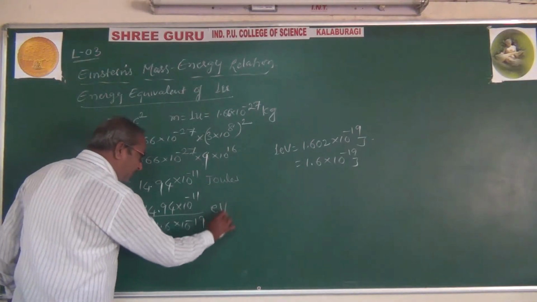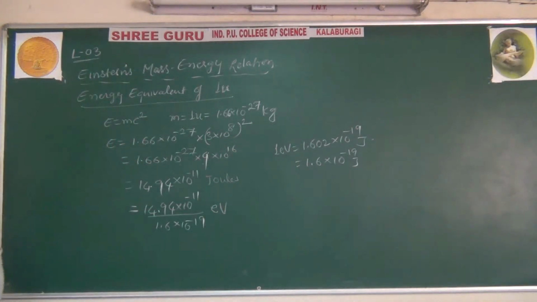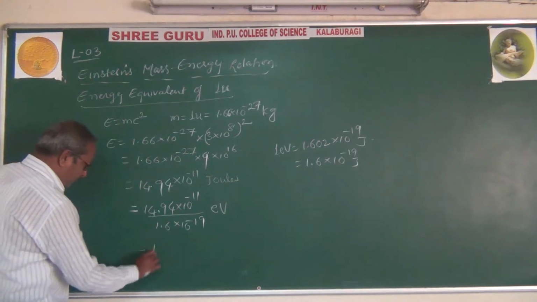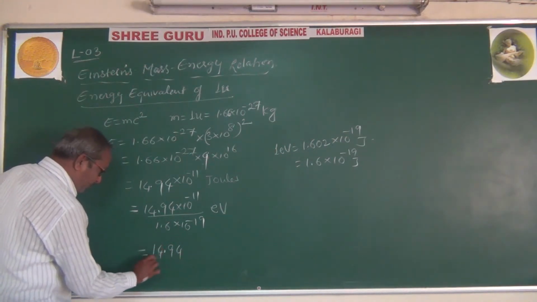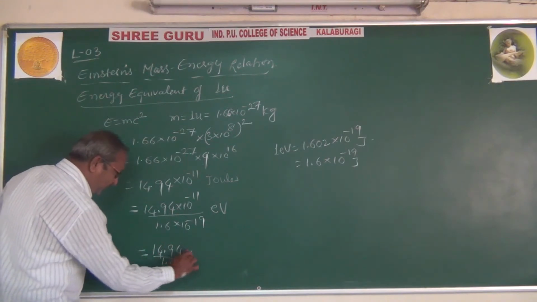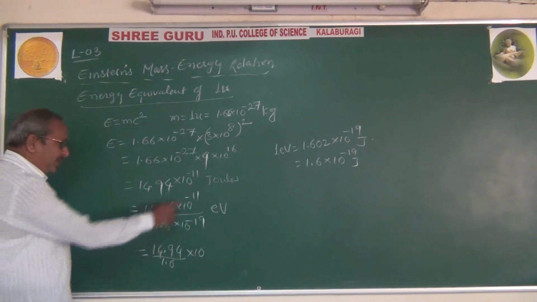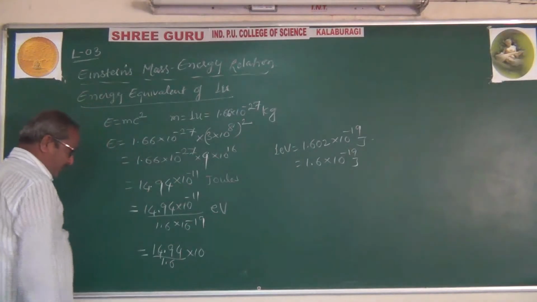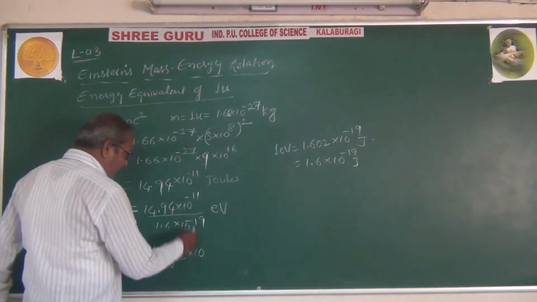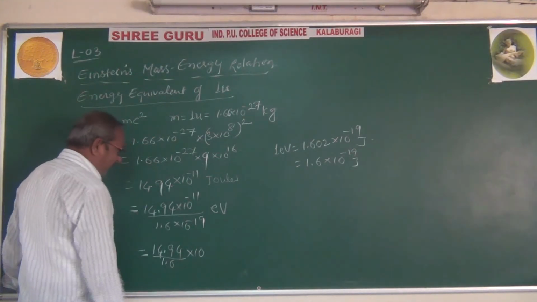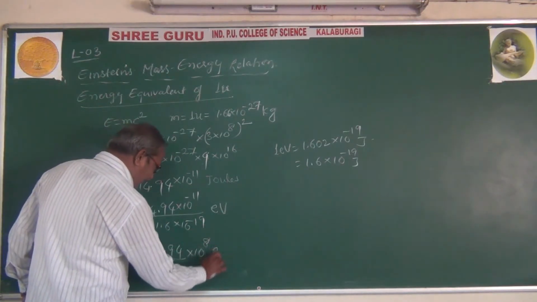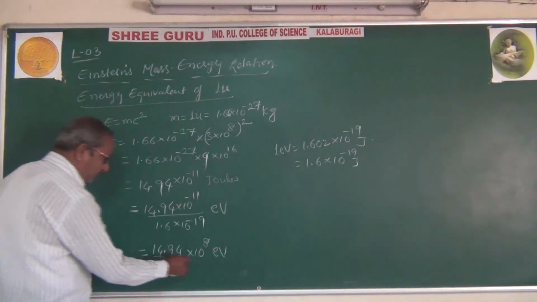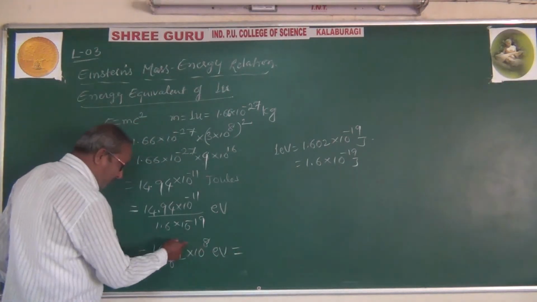This we will get in terms of electron volt. This is equal to 14.94 divided by 1.6, and the power of ten goes to the numerator: minus 11 plus 19, which is 8. This is in electron volt, and you have to simplify and later convert.